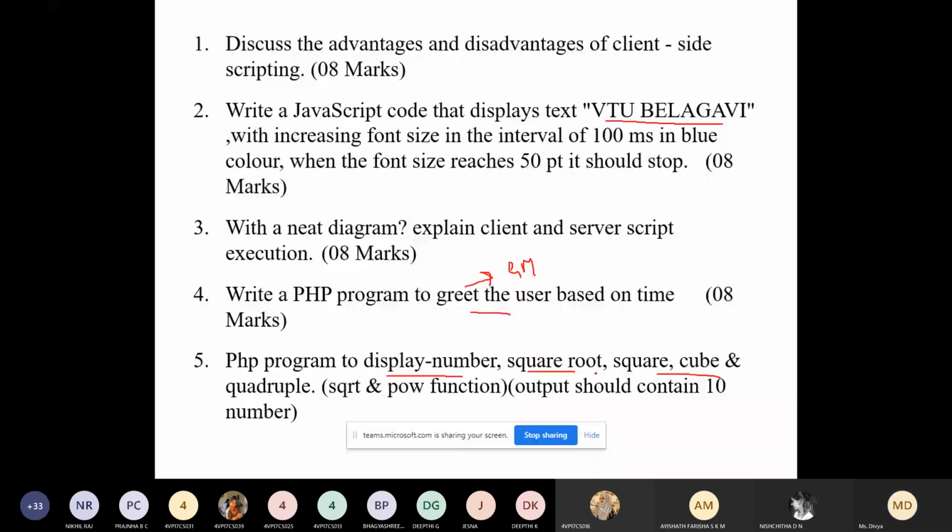Square root, power function: you have to use the sqrt function, similar to your JavaScript, to display the square root. If you want to display the power, say 3 to the power of 2, then you have to use the built-in function pow(3, 2). That will display 3 power 2.